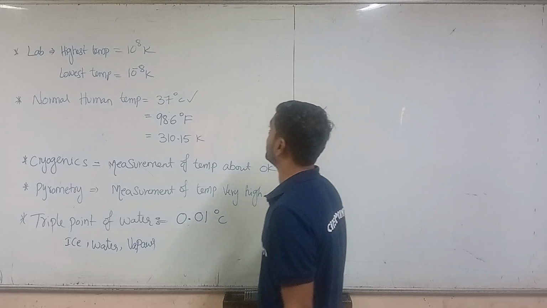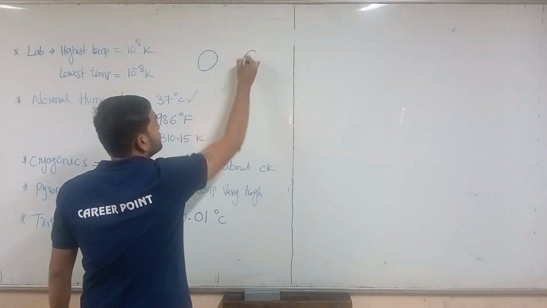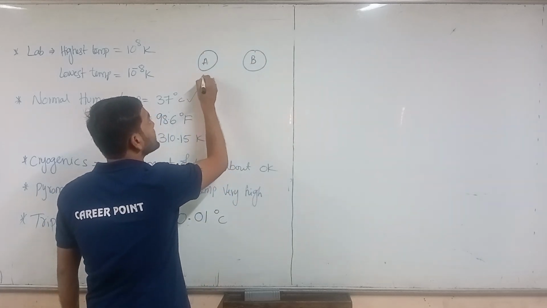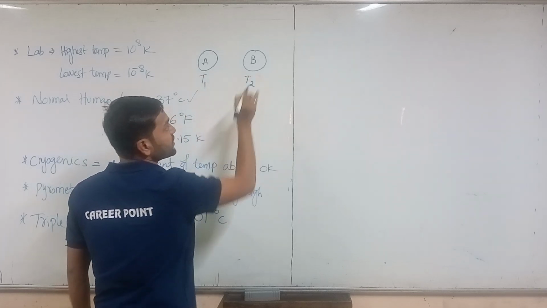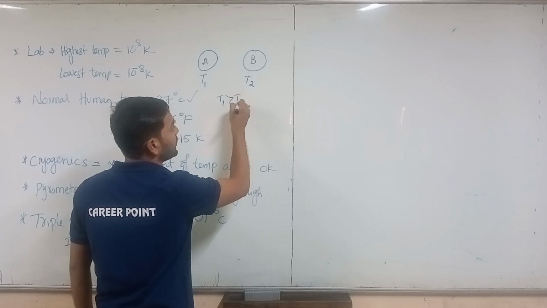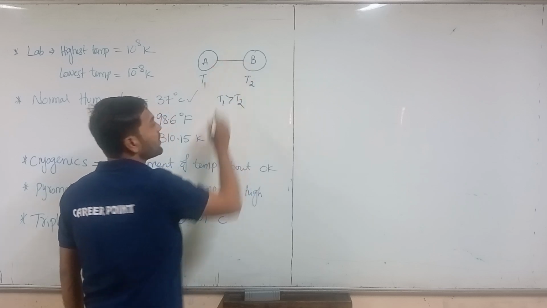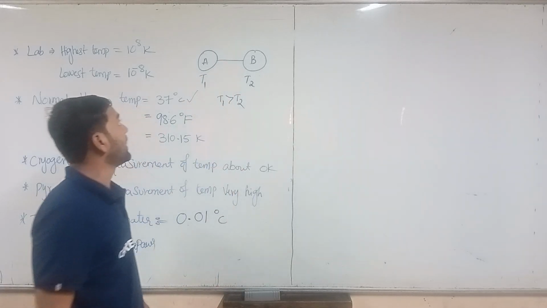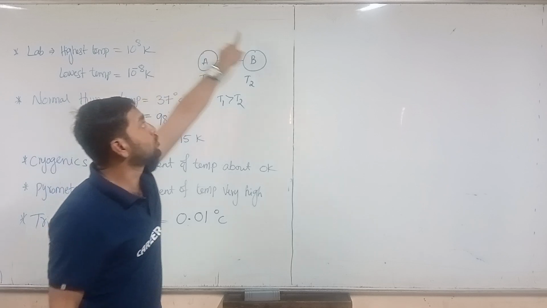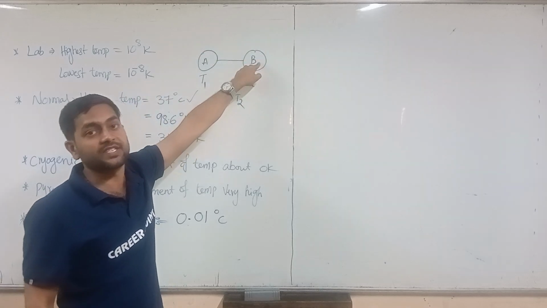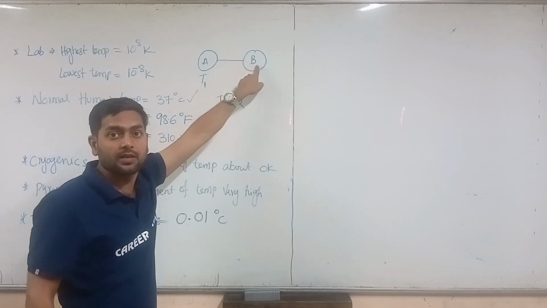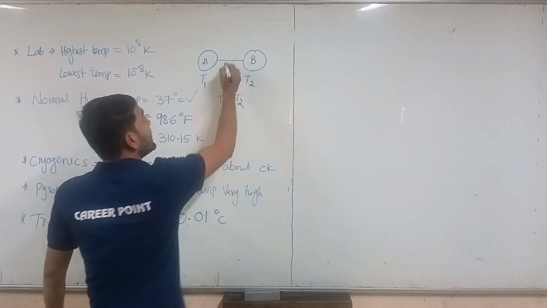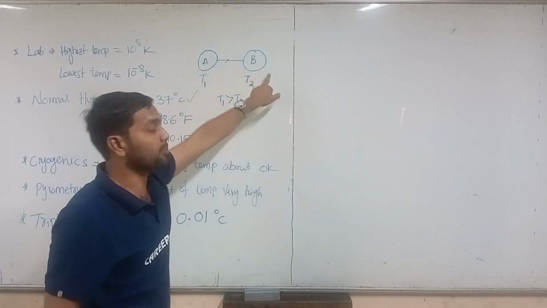Right. So I would like to ask you one question. Here we have A and B. Here A has the temperature T1 and B has the temperature T2, so T1 is greater than T2. Let us assume a metal is placed in contact between these two. Then what happens? The temperature of A is transferred to B. No, heat is transferred. Here we need to use heat. Heat is transferred from A to B.